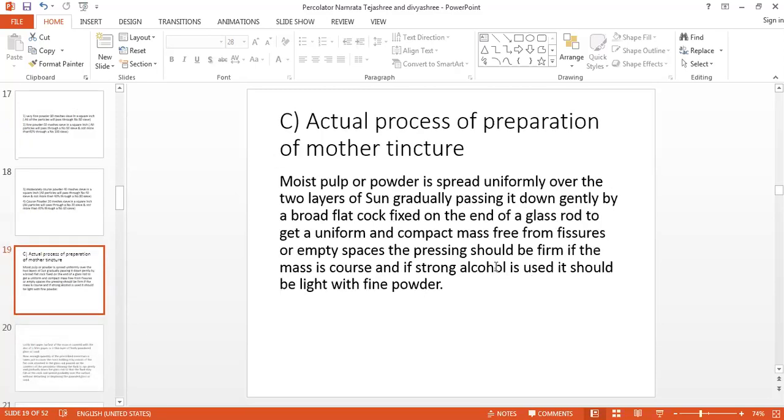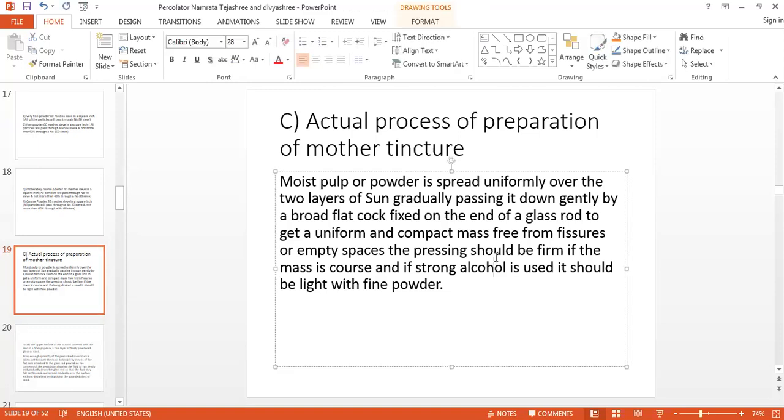Now we will see the actual procedure. If you have the fresh pulp or powder, it has to be spread uniformly over the layers. The moist pulp or the powdered drug substance is taken and moistened sufficiently with a small quantity of menstruum.